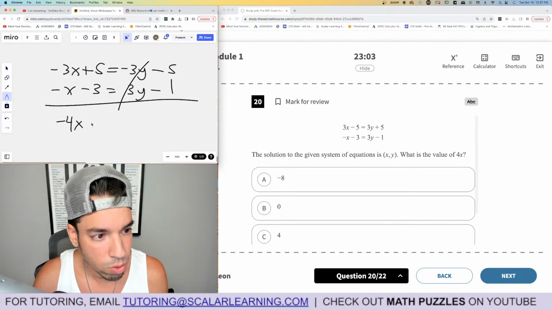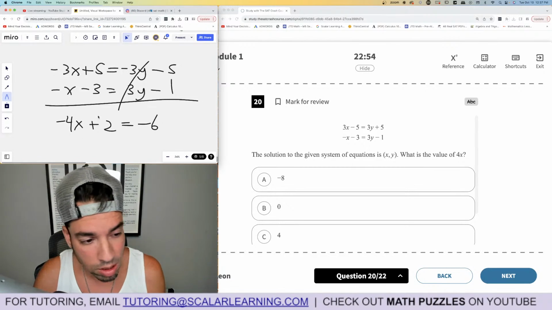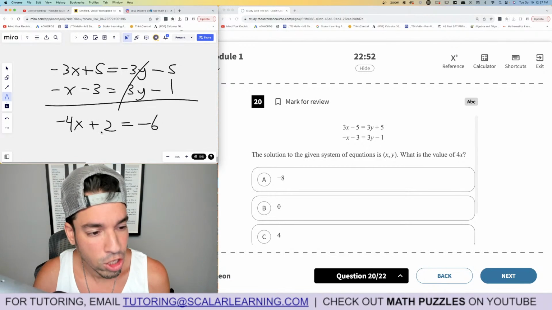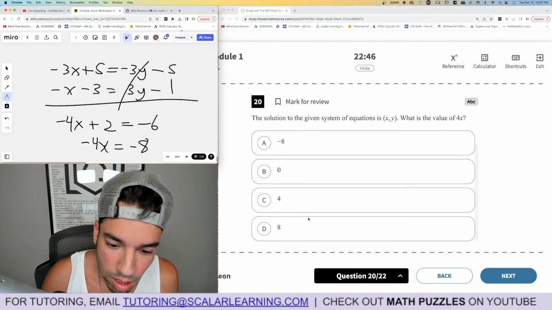Now we get negative 4x plus 2 equals negative 5, negative 1, negative 6. And then we want the value of positive 4x. This is great. We got negative 4x, not too bad. So what should I do? I'm going to subtract 2 from both sides. Negative 4x equals negative 8. That means positive 4x equals positive 8. 8 is the winner. Done.